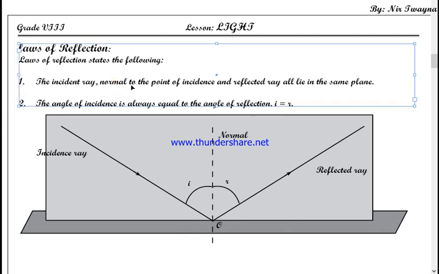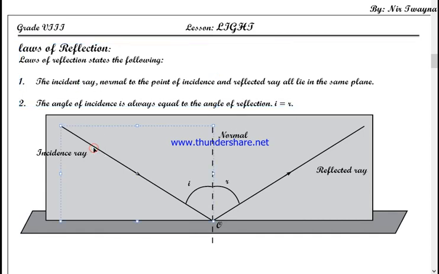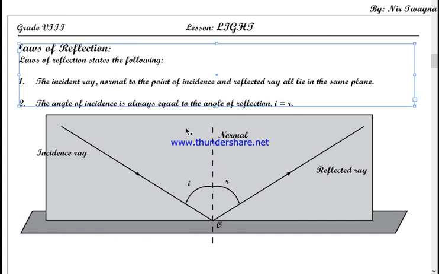The incident ray, the normal at the point of incidence, and the reflected ray all lie in the same plane. I told you three lines: incident ray, normal, and reflected ray. I already told you that you can draw millions of normals over the surface, but which normal are we talking about? The normal that we drew at the point of incidence.